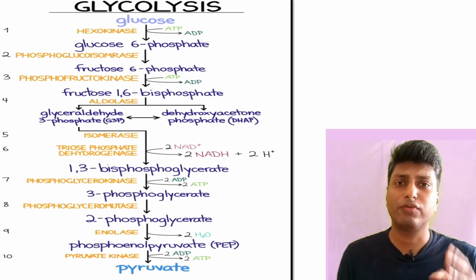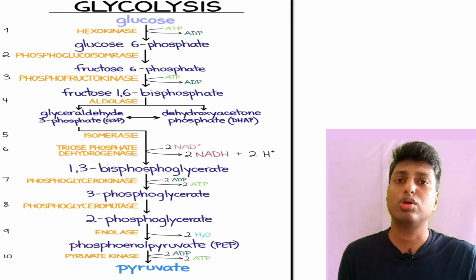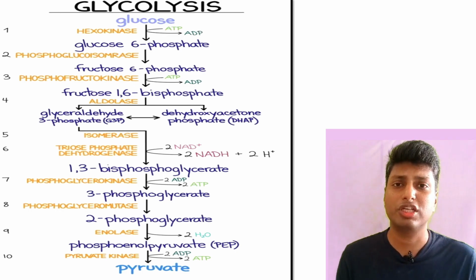Now comes the fourth reaction, in which fructose 1,6-bisphosphate splits into 2 molecules. What are the 2 molecules?